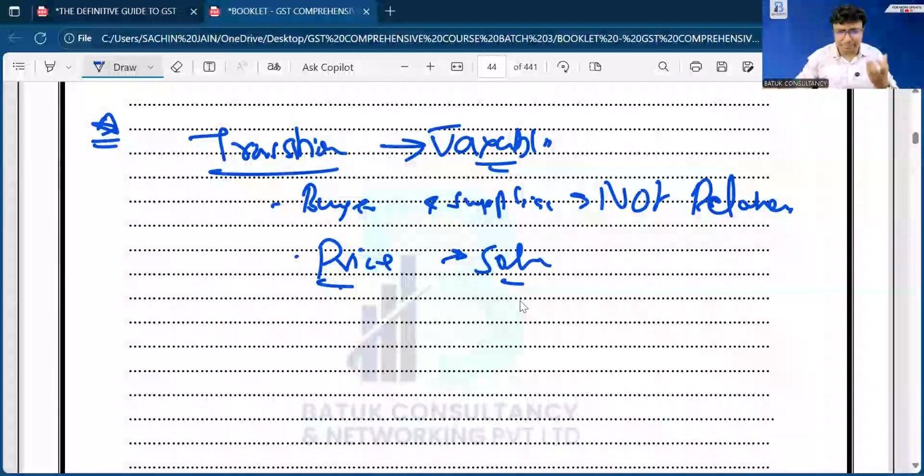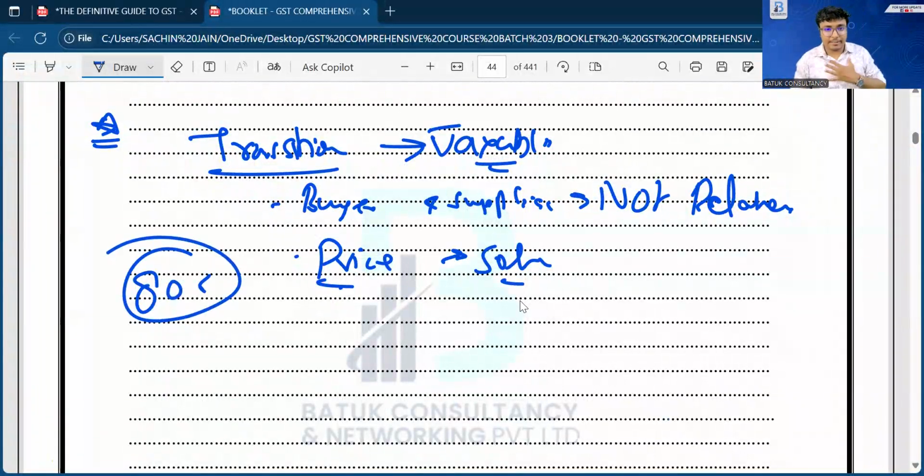Sir, can you please give us one example? Yes, definitely. Suppose I want a mobile phone. So I visited Reliance Digital and I have bought one mobile phone of 80,000 rupees. In that case, me and Mukesh Ambani, no relationship is there.